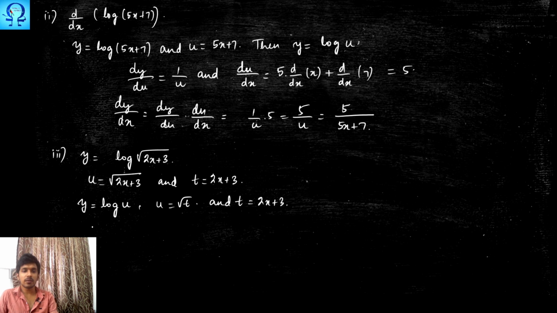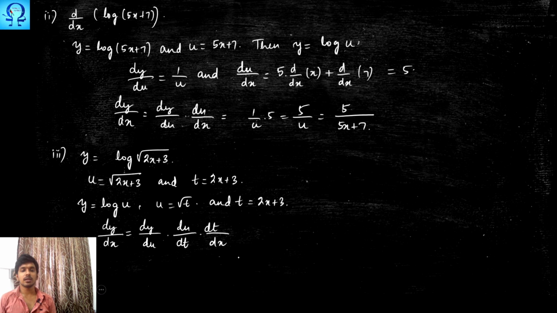Okay. Whenever I wish to find out dy upon dx, this is what I need to find out. But here I may notice that my y depends on u. So I will have dy upon du. And my u depends on t. So du upon dt. And my t depends on x. So here is where the chain ends.